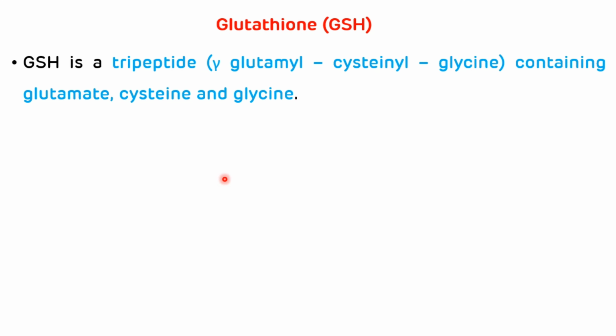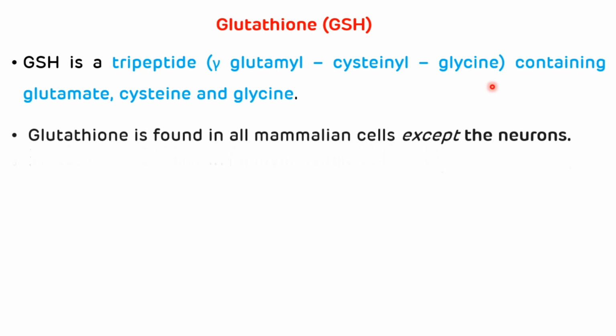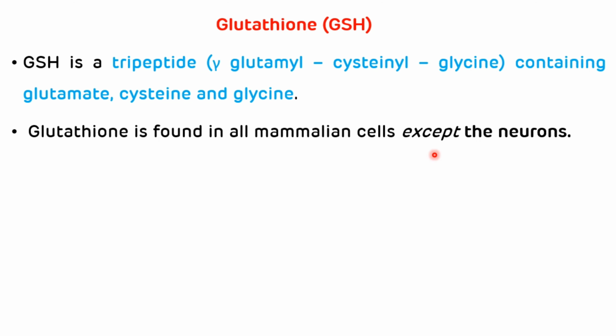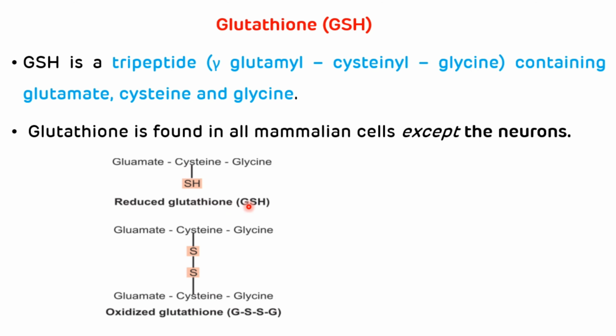First, glutathione. Glutathione is a tripeptide containing three amino acids, that is glutamate, cysteine, and glycine, and it is also known as gamma-glutamyl cysteinyl glycine. It is present in all mammalian cells except the neurons, and it exists in two forms, that is reduced glutathione and oxidized glutathione, which take part in various oxidation reduction reactions.